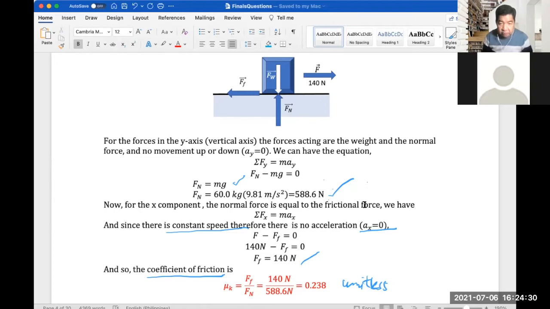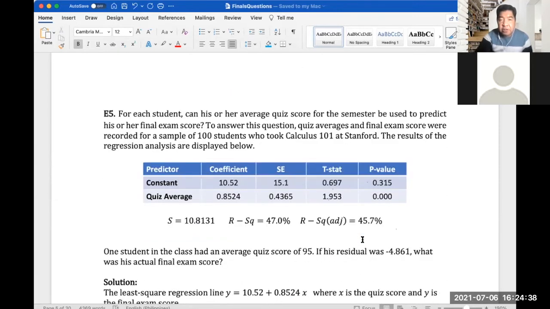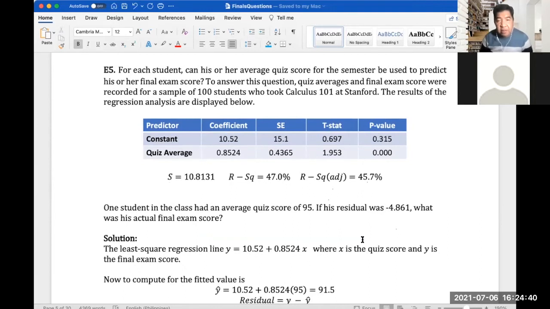Okay, so let's clear this. Let's move to the next problem, which is easy question number 5. This is a statistics problem. For each student, can his or her average quiz score for the semester be used to predict his or her final score? To answer this question, quiz averages and final exam scores were recorded for a sample of 100 students who took Calculus 101 at Stanford. The results of the regression analysis are displayed below.